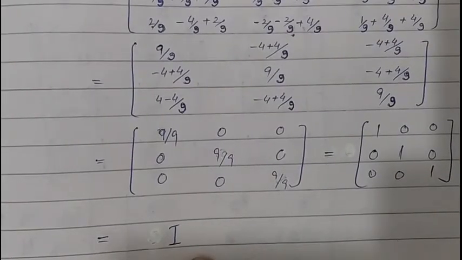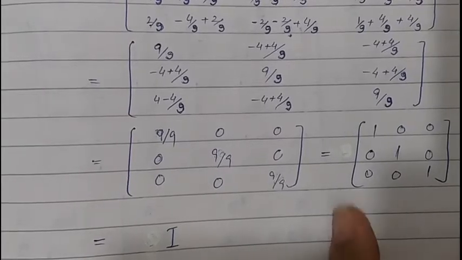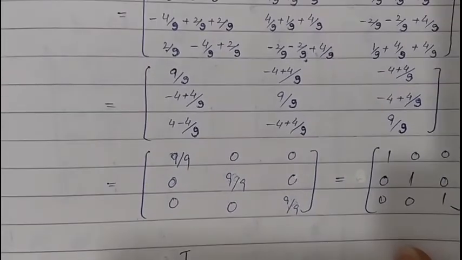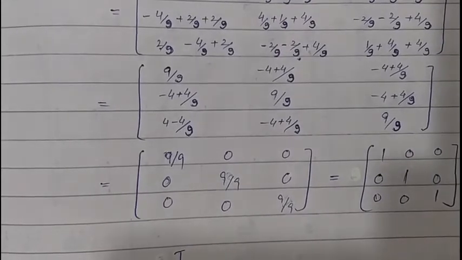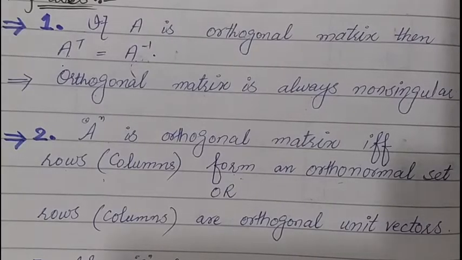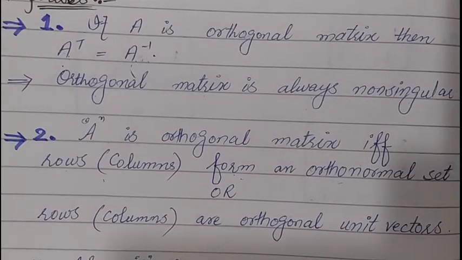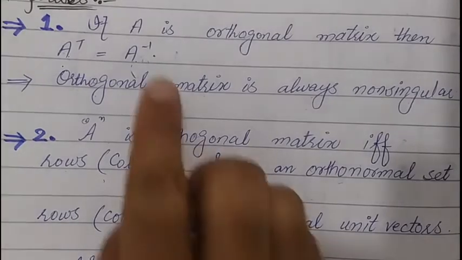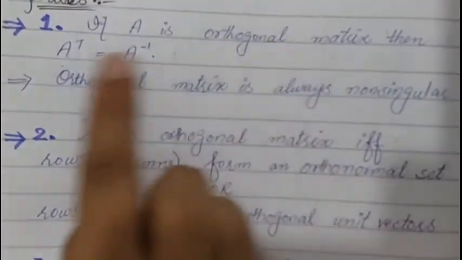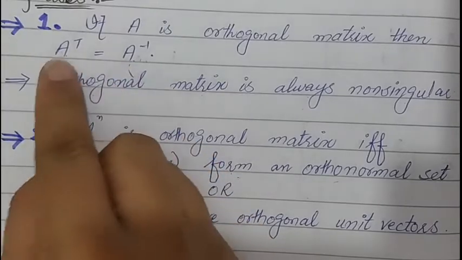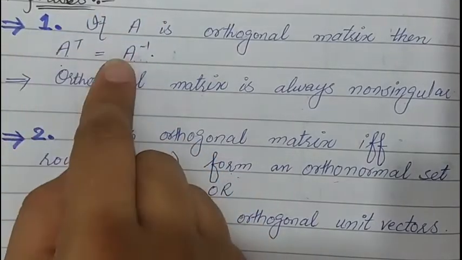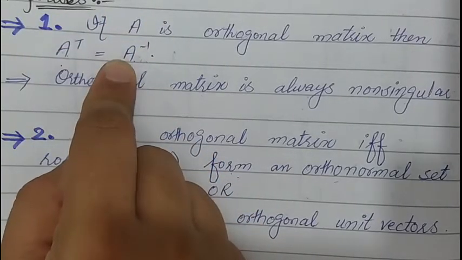Now we have to use second method to prove that given matrix is orthogonal. And second is that if A is orthogonal matrix, then A transpose and its inverse should be equal. Now we have to show that in second method A transpose and its inverse are both equal.